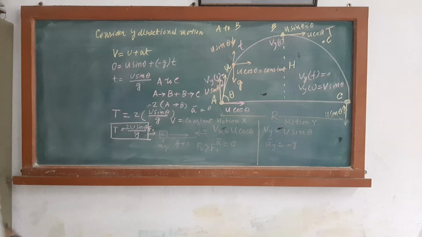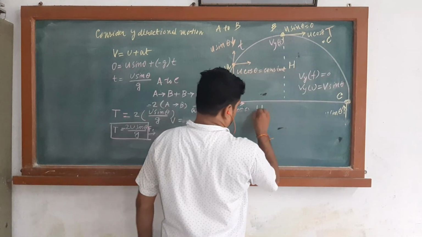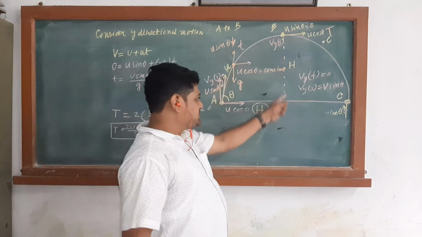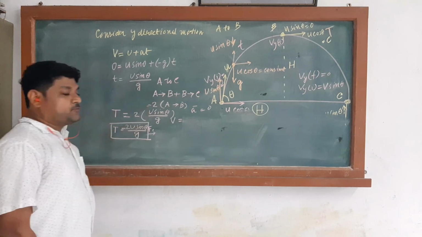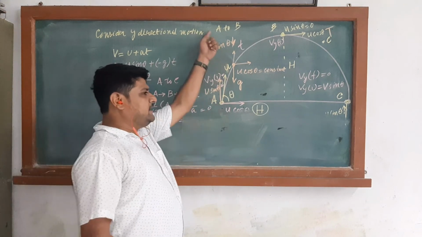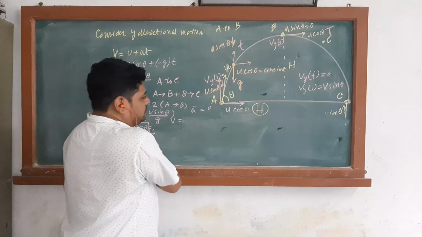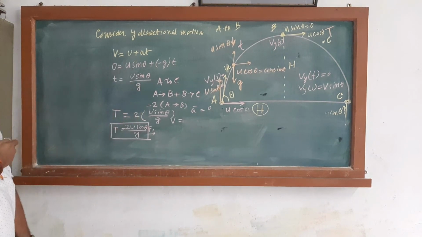Now find H, the height H. To find H, we have to again consider the upward, that is the vertical direction. So what should we apply?